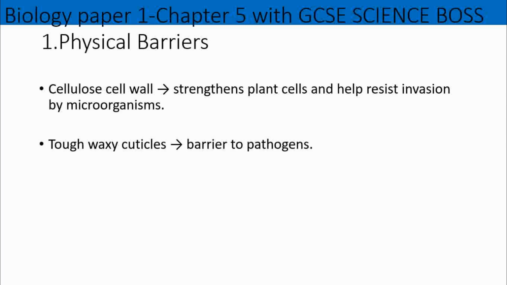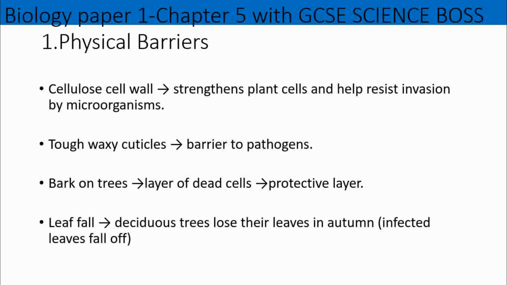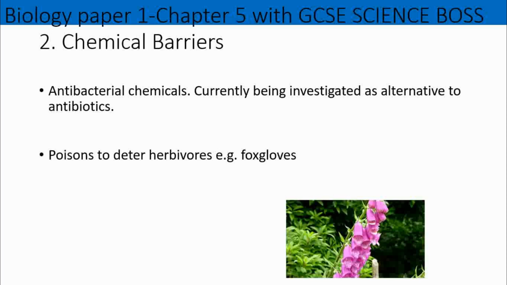They also have a tough waxy cuticle which prevents pathogens from coming in. They also have bark on trees, which is that layer of dead cells, and it acts as protection. And also leaves can fall off if the plant becomes ill or infected, just like in winter.